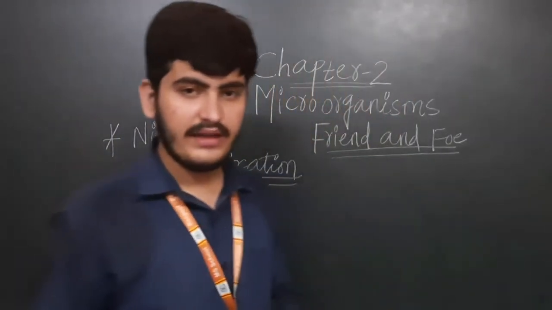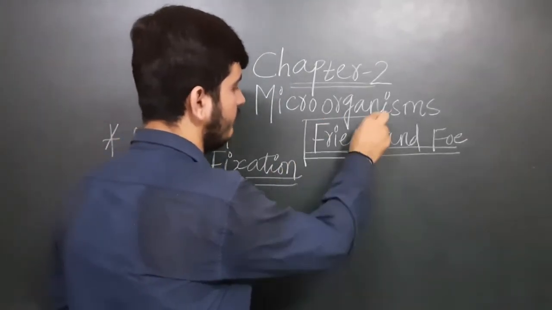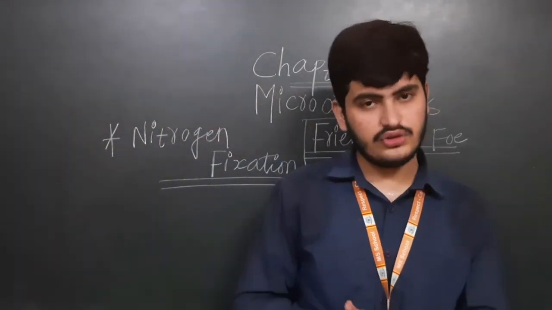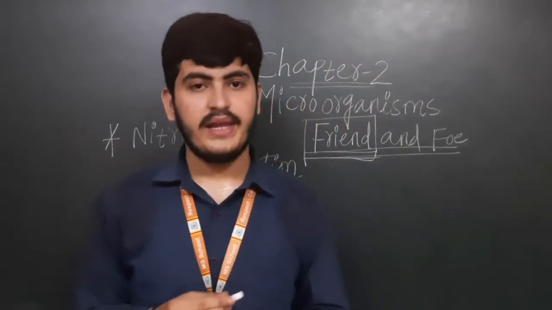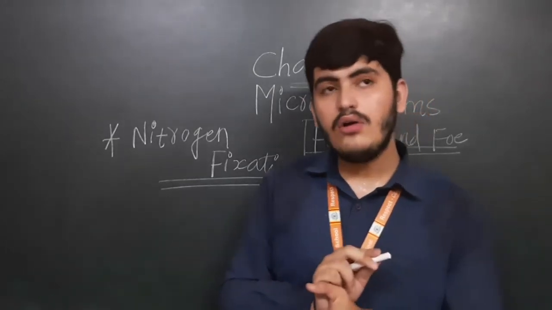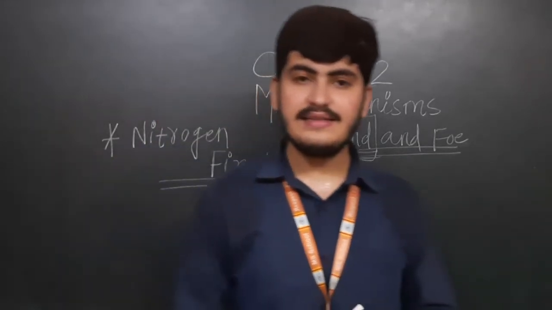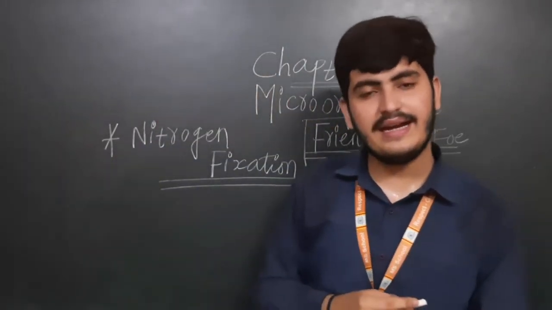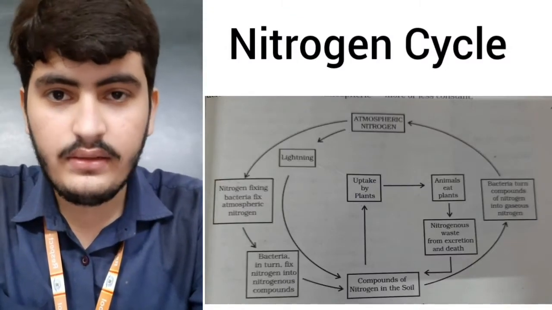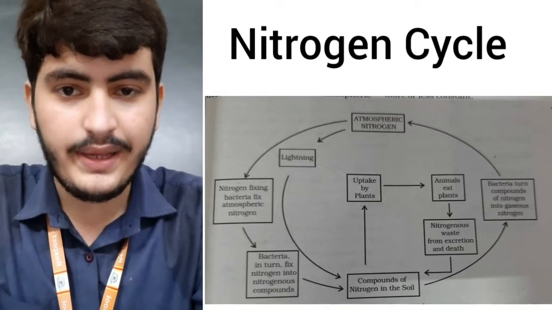They also behave like our friends, beta, as they are providing nitrogen to the plants. They are providing the nitrogen to the plants as plants need nitrogen to synthesize protein. If plants take nitrogen, in the same way the same nitrogen goes into the animal also. Now in your textbook one nitrogen cycle is given. Let's see what it is in that cycle. Okay, so open textbook page number 27. On that page you are able to see a nitrogen cycle given.